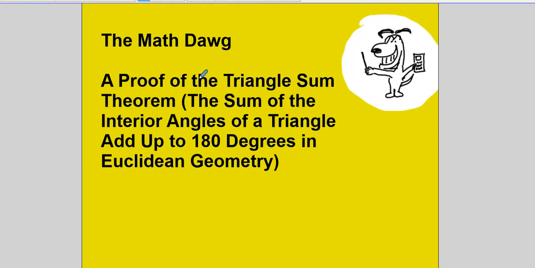In this video I go over a proof of the Triangle Sum Theorem, which states that the sum of the interior angles of a triangle add up to 180 degrees in Euclidean geometry. I will talk briefly about Euclidean versus spherical geometry, because in spherical geometry you actually get a different result. The sum of the interior angles of a triangle could add up to even 270 degrees.